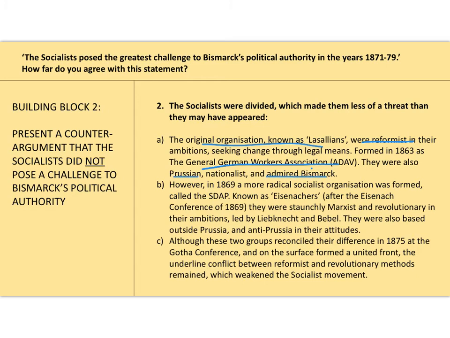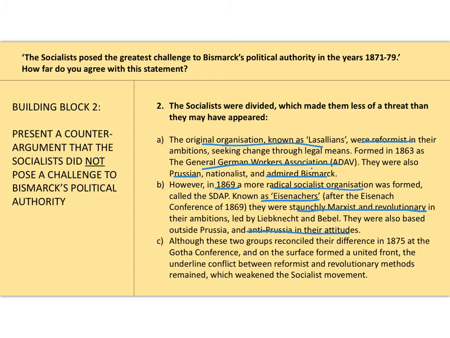And then there was this more radical organisation formed in 1879. They were the Eisenachers, and they were actually not Prussian. They were very anti-Prussian in their attitudes. They came from a different part of Germany, based outside Prussia, and they were more staunchly Marxist. They were revolutionary. They took more seriously the fact we need to be on the streets and we need to use whatever means at our disposal to bring about socialism.